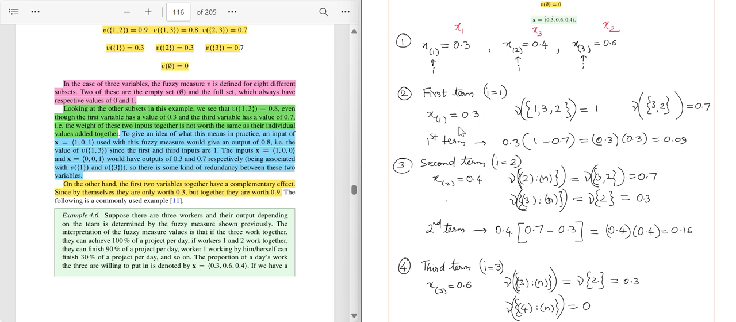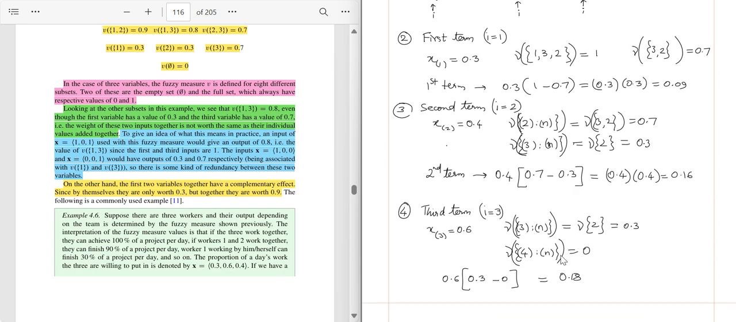So again, I will repeat. When I is equal to 1, x of 1 after rearranging was 0.3, and the two terms were subset 1, 2, 3 and subset 3, 2. Because the third set is the second after rearranging, and the second data point is the third after rearranging. That is why I wrote it in that sequence. Similarly, the second term can also be developed, and the third term is developed.